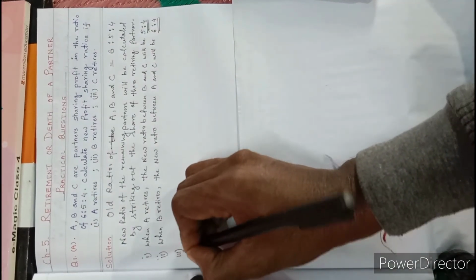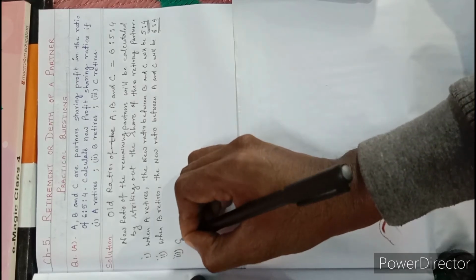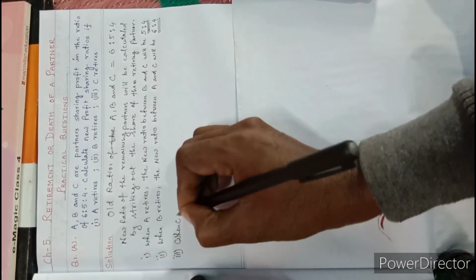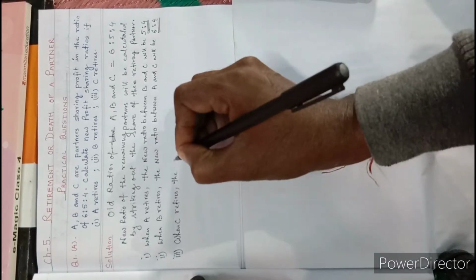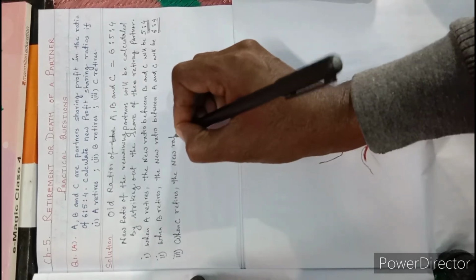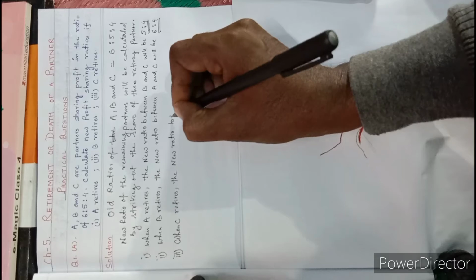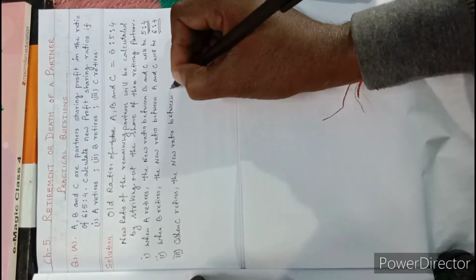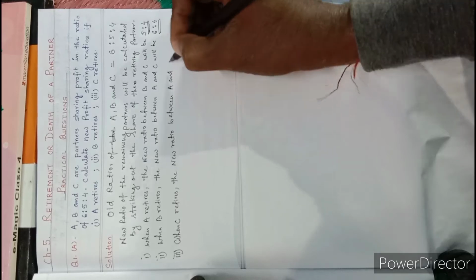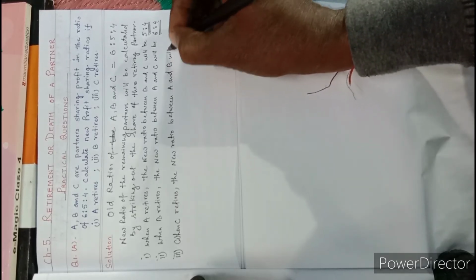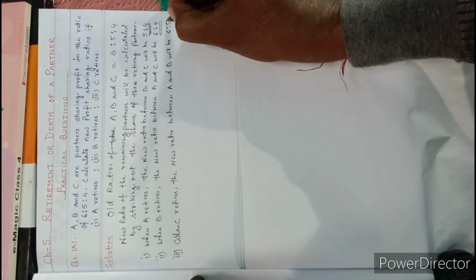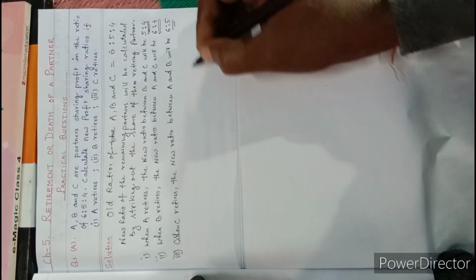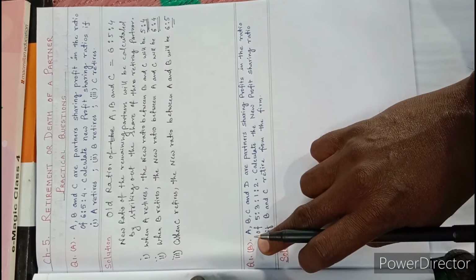And same way, number 3, when C retires, the new ratio between A and B will be 6 is to 5. So this is the answer. Hope you understand.